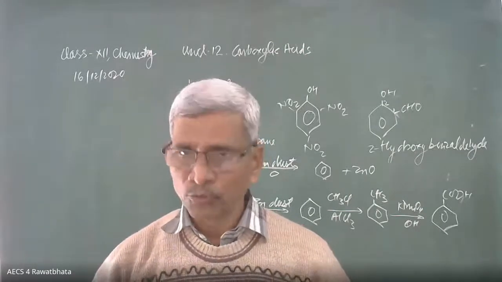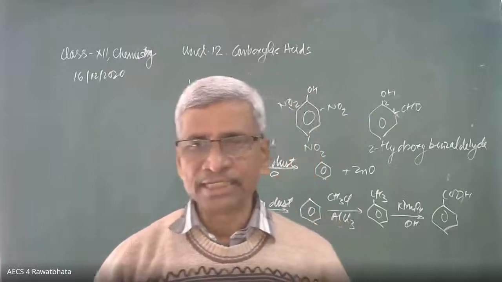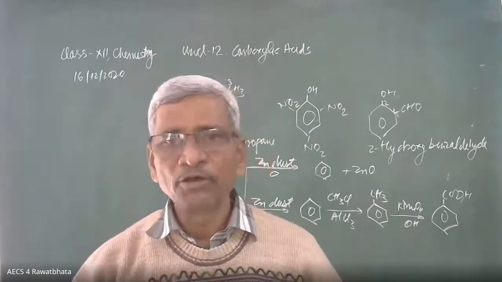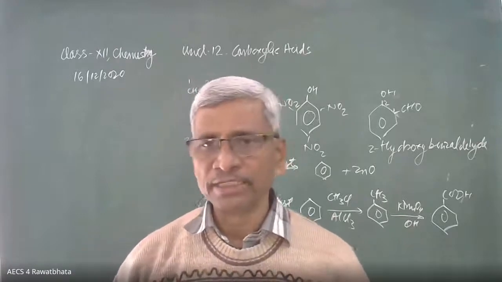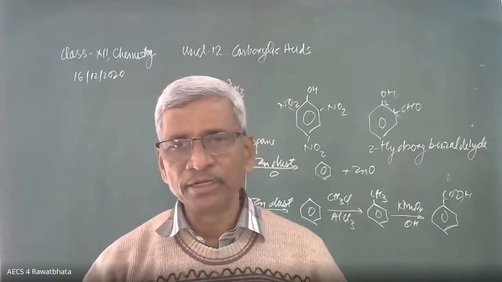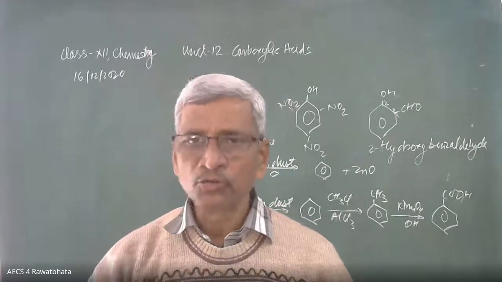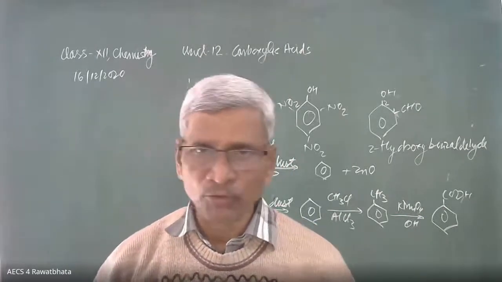And when bromine combines in aqueous condition, a polar solvent like water, then we get 2,4,6-tribromophenol. Bromination is done in two ways. One is by aqueous bromine, another by bromine in organic, non-polar solvent. When in aqueous bromine, tribromophenol is obtained, and in organic solvent, controlled bromination, we get para-bromophenol.